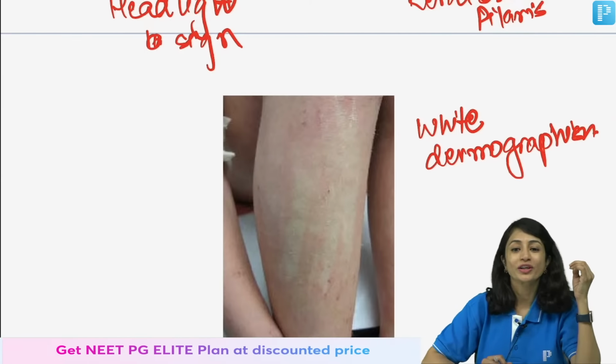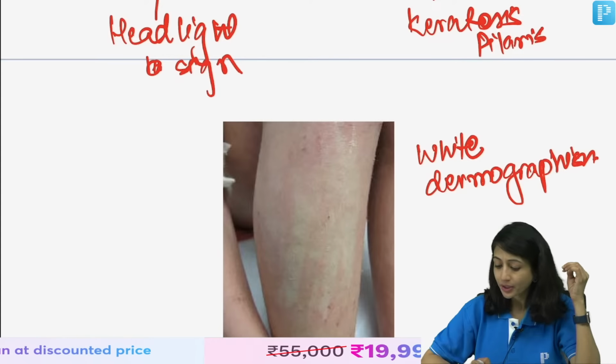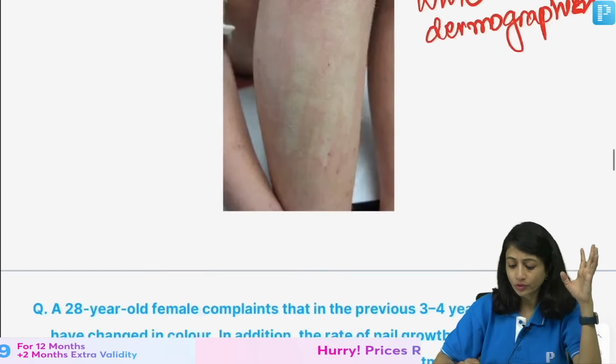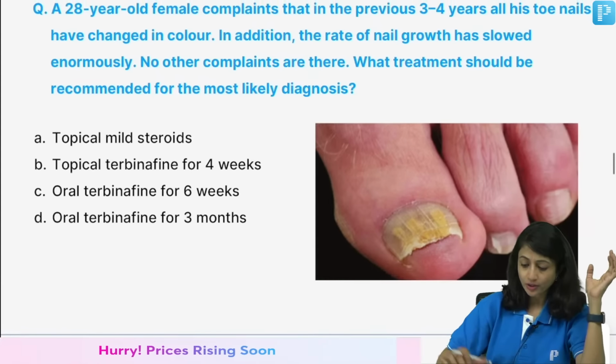Okay, so sorry, I will do that, I will remember that. Thank you for pointing out. Clear? On atopic dermatitis, so you can easily crack this question.